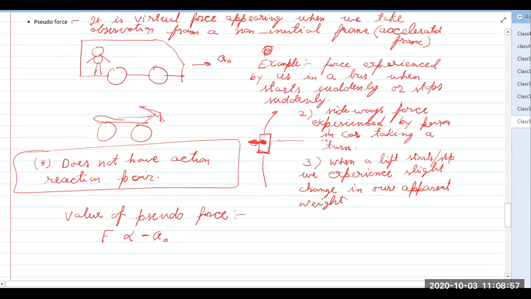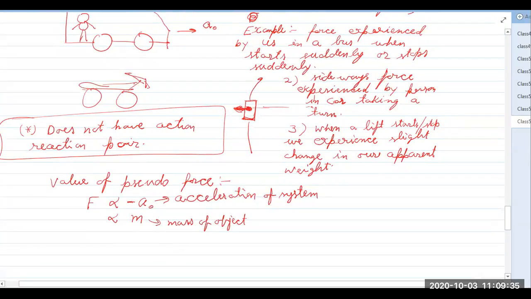Now the second thing we can say is, the larger the acceleration, if the bus stops suddenly, meaning a very hard brake is applied, you experience a very large force. So this is proportional to the value of acceleration also. And the other thing is it is proportional to the mass of the object. How this comes, I will discuss. This is the acceleration of the system and this is the mass of the object.